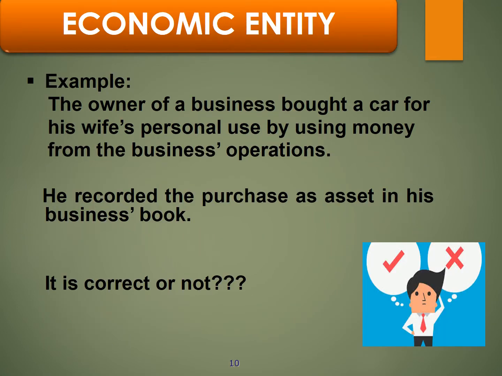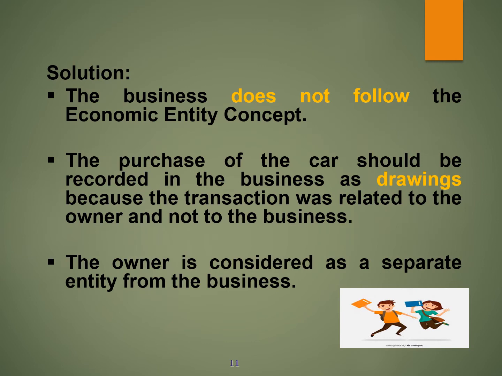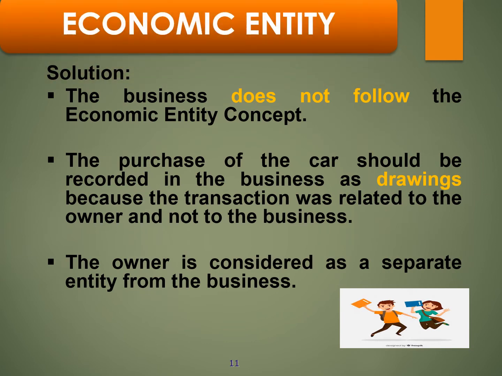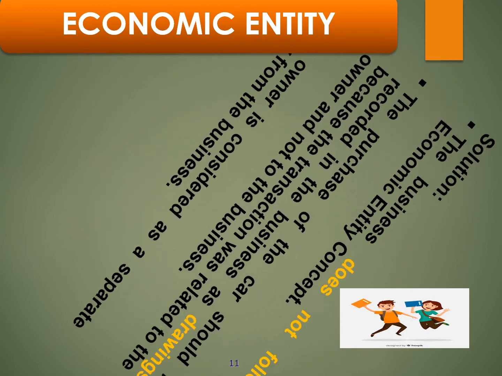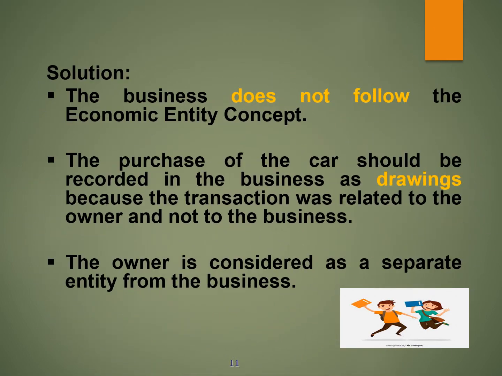The example of economic entity. The owner of a business bought a car for his wife's personal use by using money from the business operations. He recorded the purchase as an asset in his business book. Is it correct or not? Solution. The business does not follow the economic entity concept. The purchase of the car should be recorded in the business as drawings because the transaction was related to the owner and not to the business. The owner is considered as a separate entity from the business.